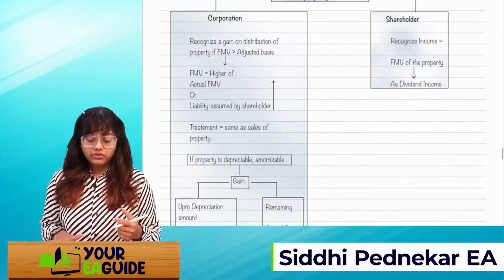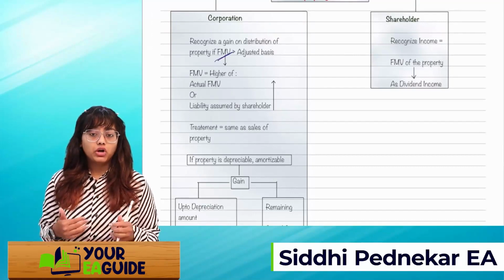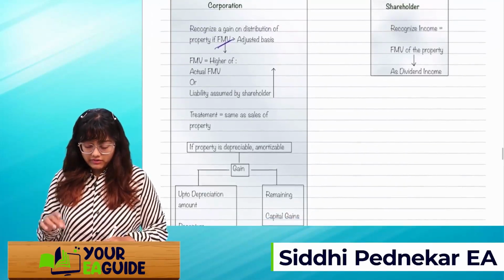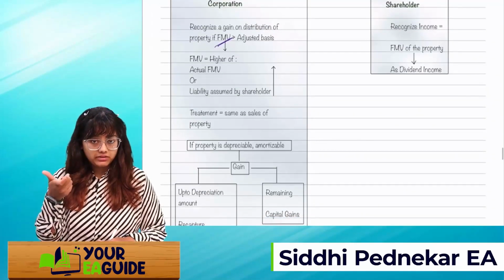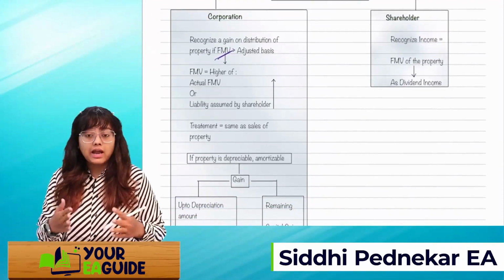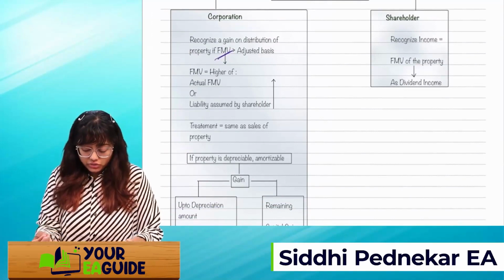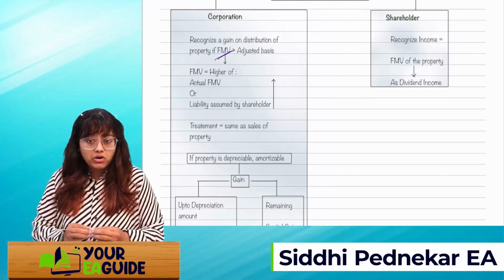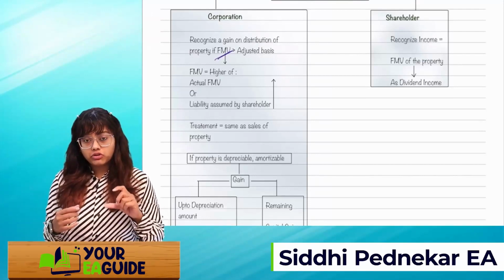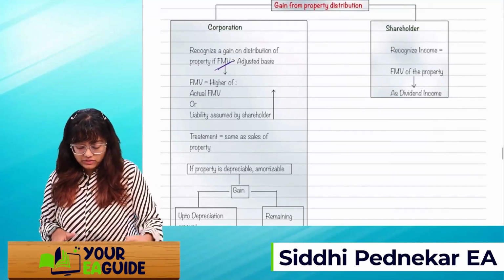So how are you going to calculate? Take the FMV. Here the definition of FMV is different. You will take whichever is the higher of the actual FMV and, if you're assuming a liability along with that property, the liability amount. Whichever is higher, that amount you're going to consider for the comparison in this formula.